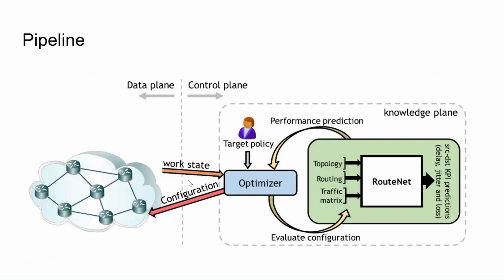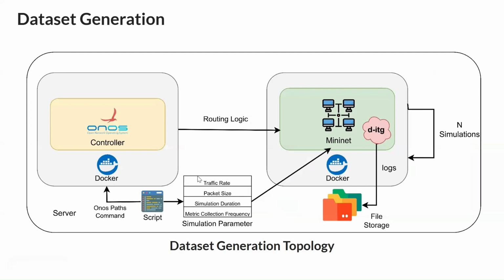So the overall pipeline of the paper was something like this. RouteNet takes the topology and traffic information from the data plane, and based on target policies of the optimizer, it makes relevant predictions, and these predictions are then used to modify the network configurations.